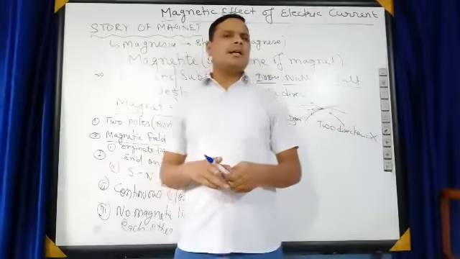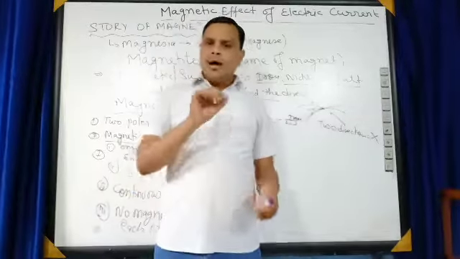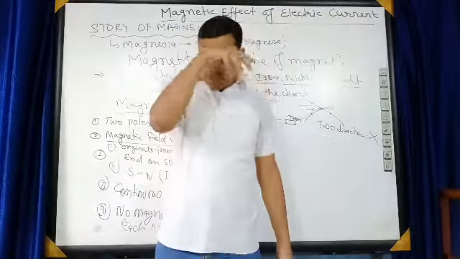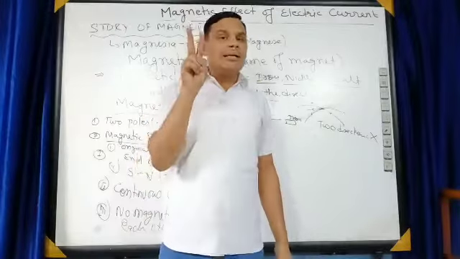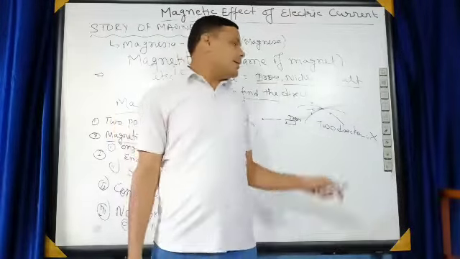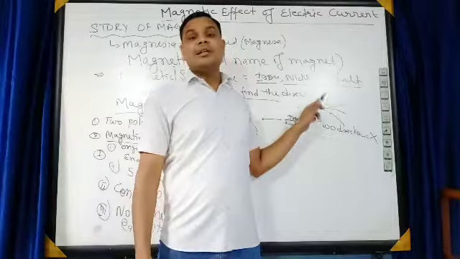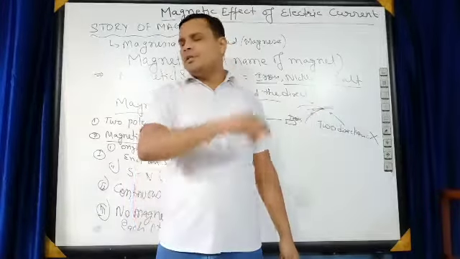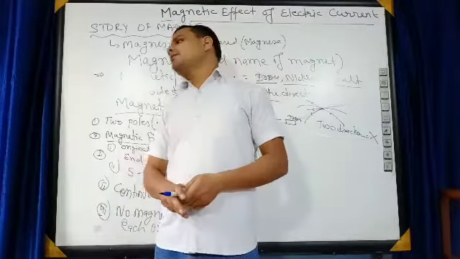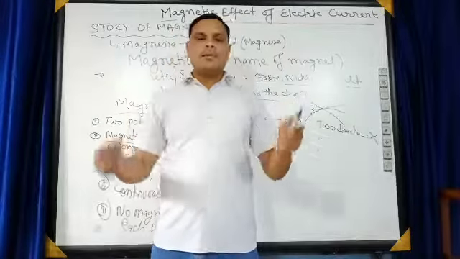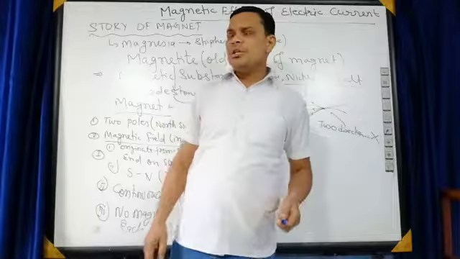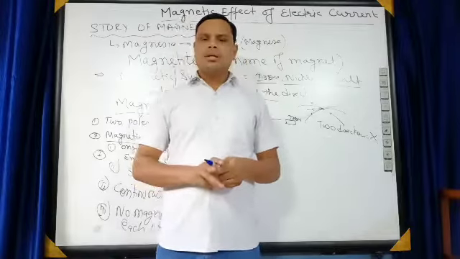Now this is the NCERT question: why can two magnetic lines of force not intersect each other? The answer is that at the point of intersection we can draw two tangents. That means there would be two directions of the magnetic lines of force, which is not possible. That's why two magnetic lines of force cannot intersect each other.